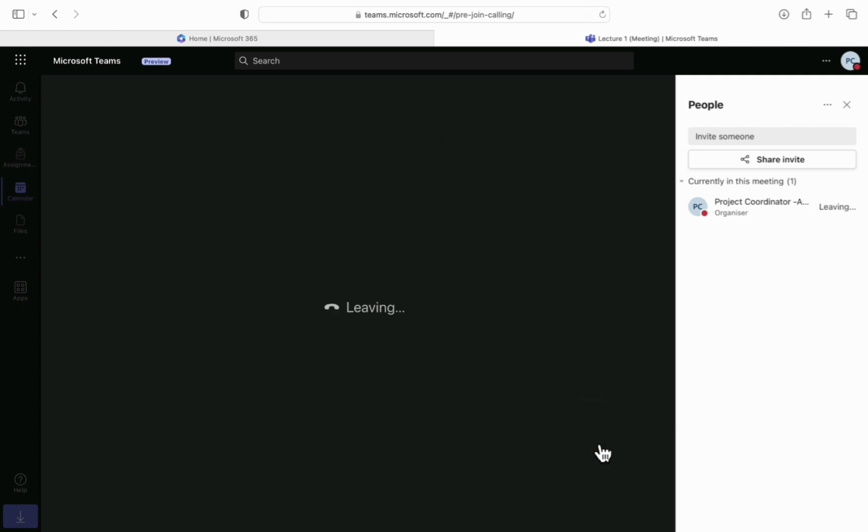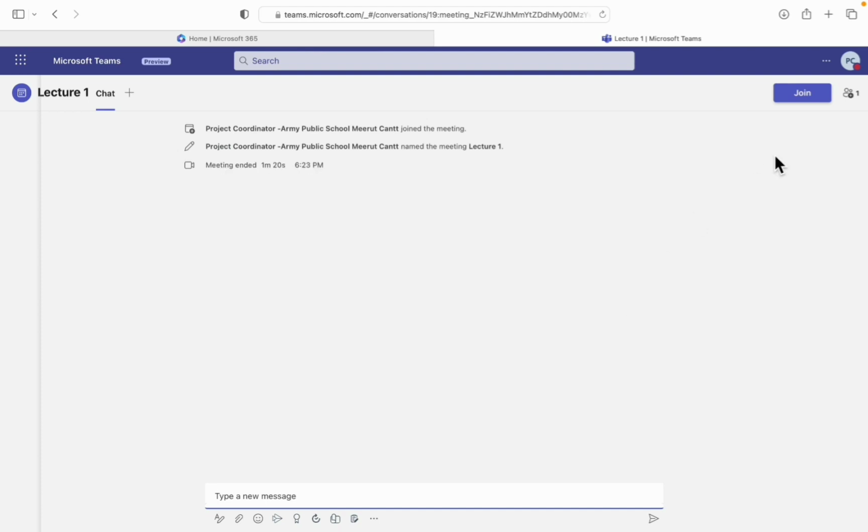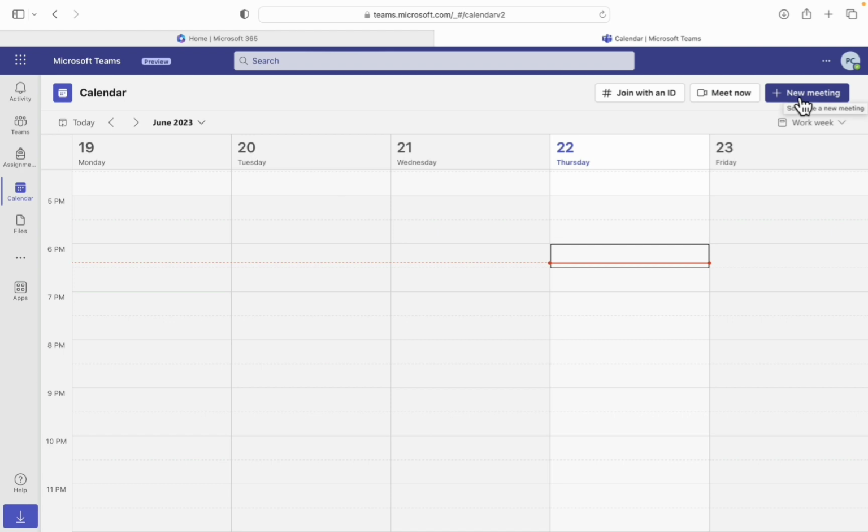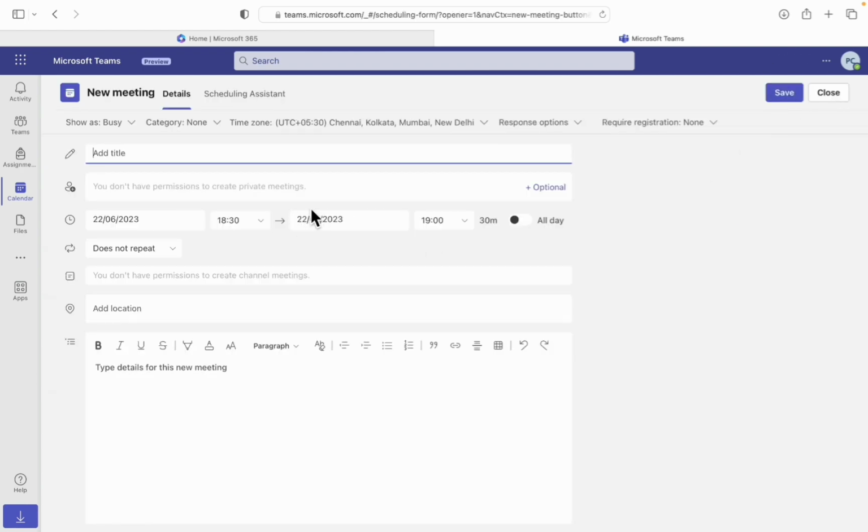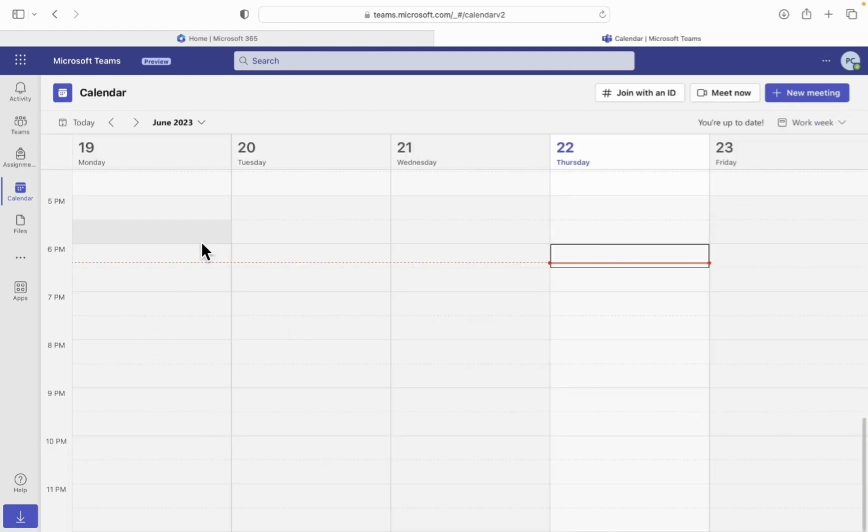Let's move back and understand what else we can do. Once we click on new meeting, we can schedule a meeting, just like we had an option to schedule a meeting in Google Meet as well. Similar to that, we can schedule a meeting and share the link with the people who are being added, and even share the link with the students in the group itself. So these were the options available in Microsoft Teams.